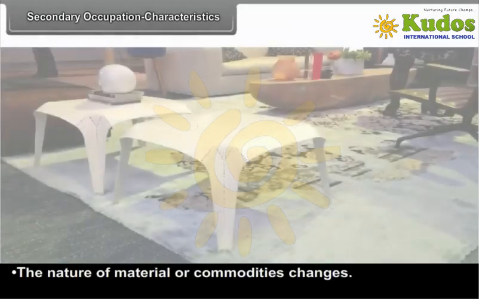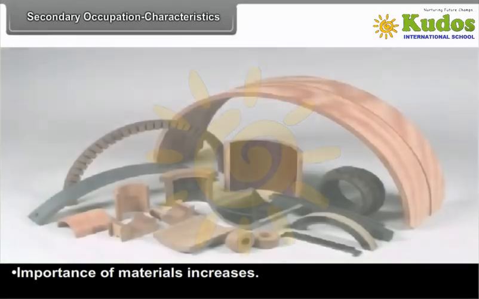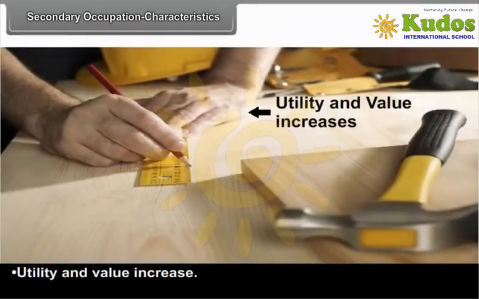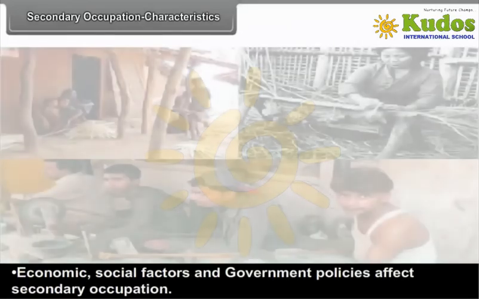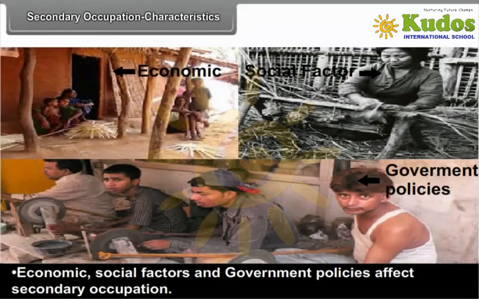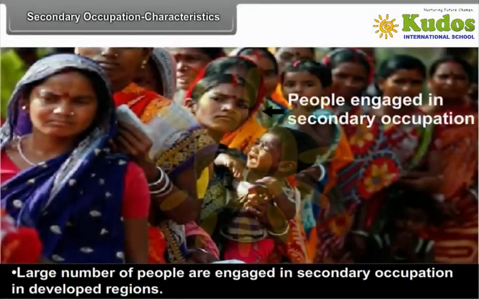The nature of material or commodities changes. Importance of materials increases. Utility and value increase. Economic, social factors and government policies affect secondary occupation. A large number of people are engaged in secondary occupation in developed regions.